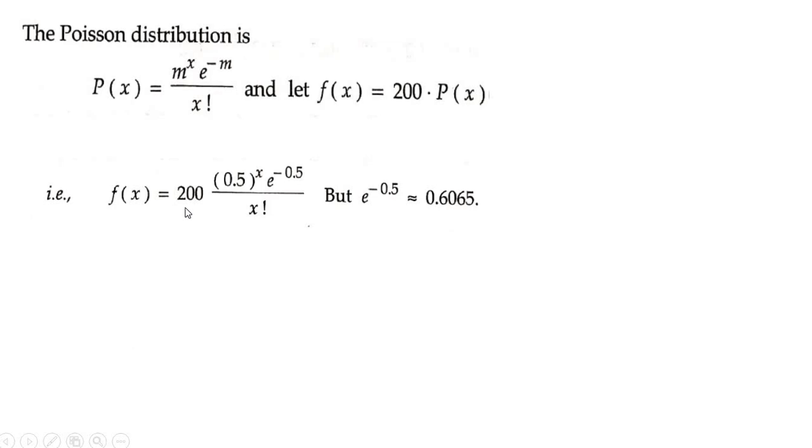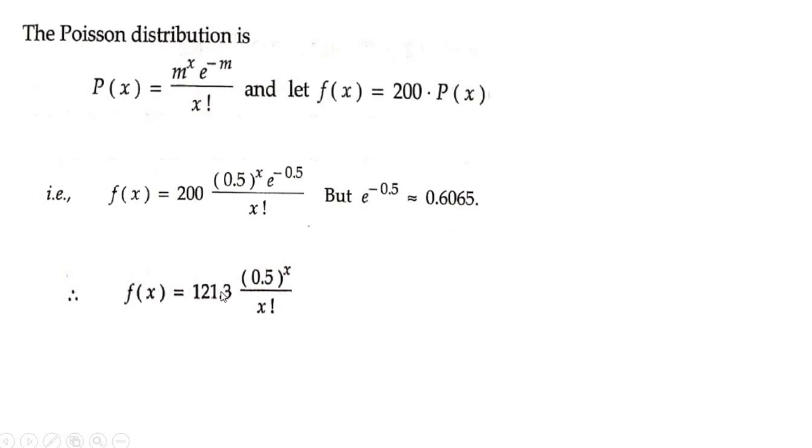So f of x is equal to 200 into 0.5 to the power x into e to the power minus 5. The value of e to the power minus 5 has been given here. You can substitute that value and write directly. And what is f of x? That is 121, and they have already multiplied with the 200. 200 into 0.6065 is 121.3 into 0.5 to the power x by x factorial.